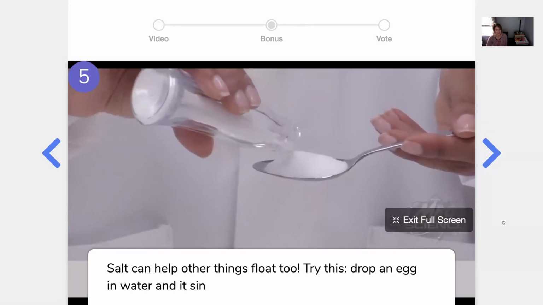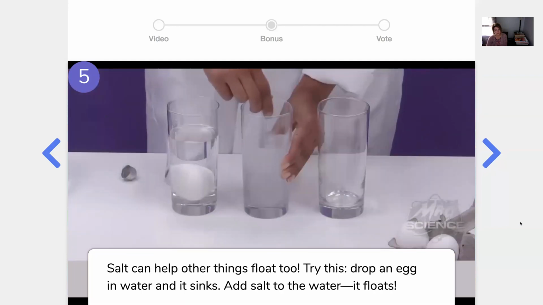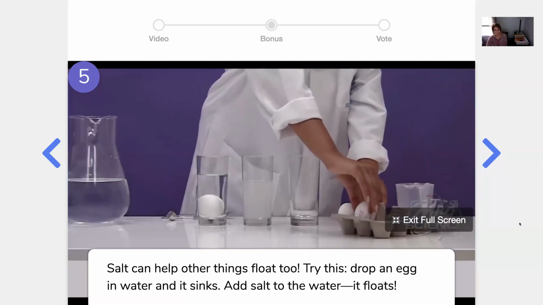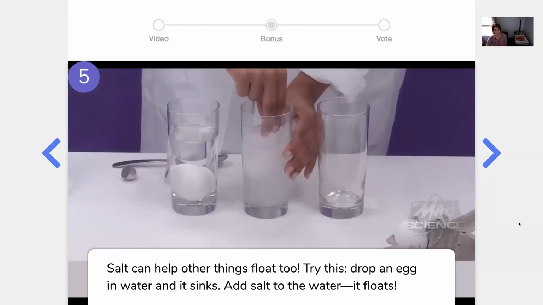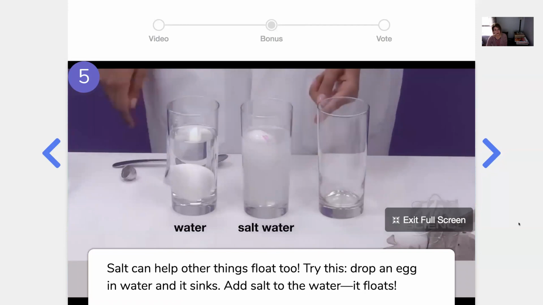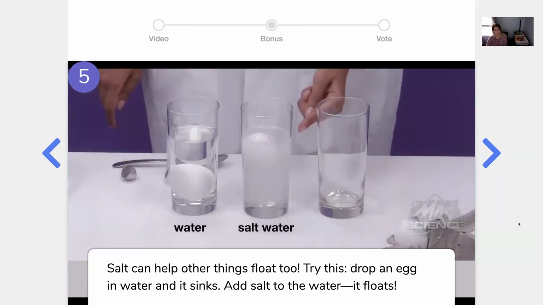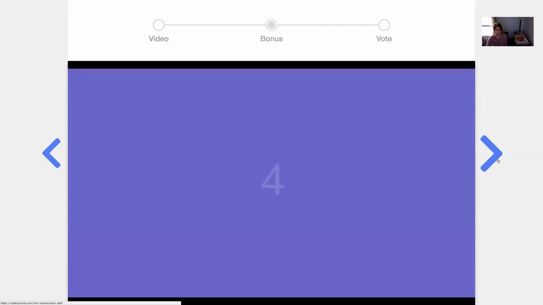Okay, this says salt can help other things float too. Try this. Drop an egg in water and it sinks. Add salt to the water and it floats. Oh my gosh. You guys, that is something you could try at home. If you have some salt and water, you can ask your families to do that. That is so cool. Same effect on people as it does on that egg.